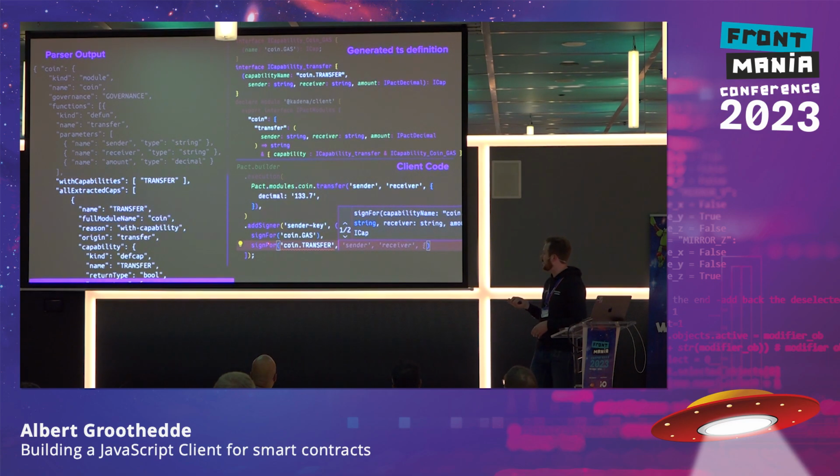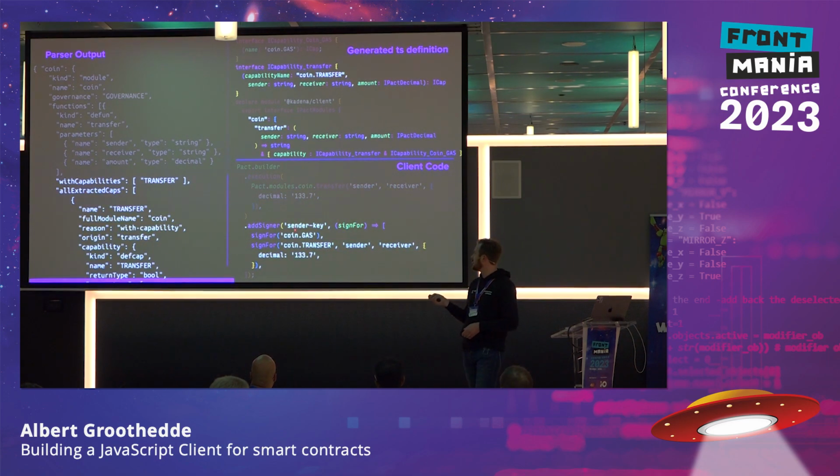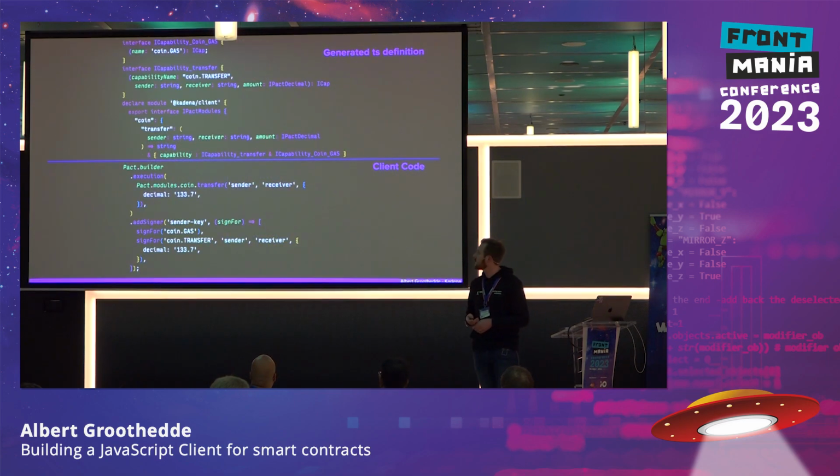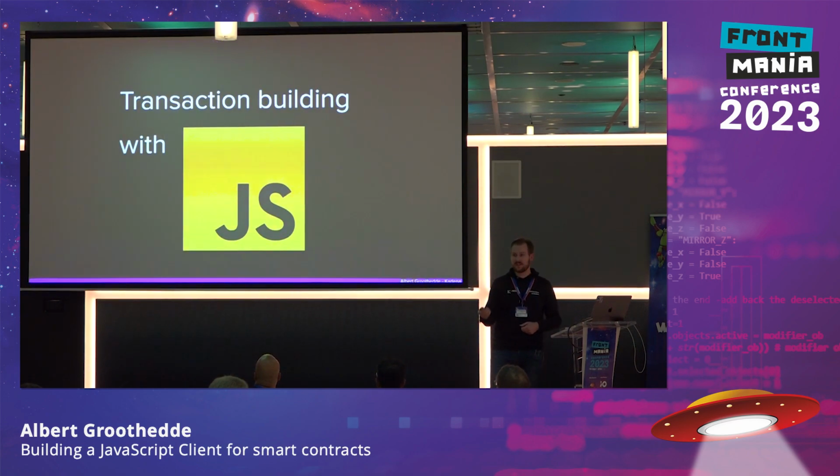Here you can see also that coin.transfer is not only adding this as a possibility to sign for, but it's also adding all the arguments that you can add. And you get IntelliSense for that, which is really nice. So this would be the final version of that transaction. Here we can still see how it's matched to whatever is on the bottom. So that's basically transaction building with JavaScript.